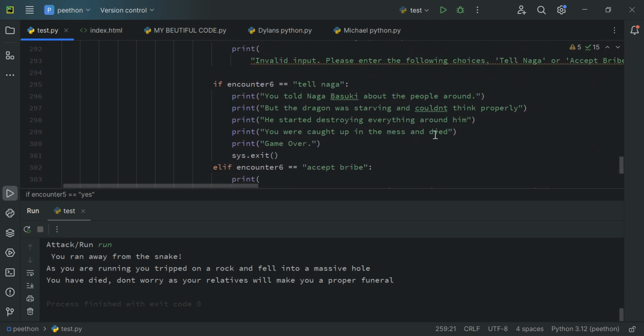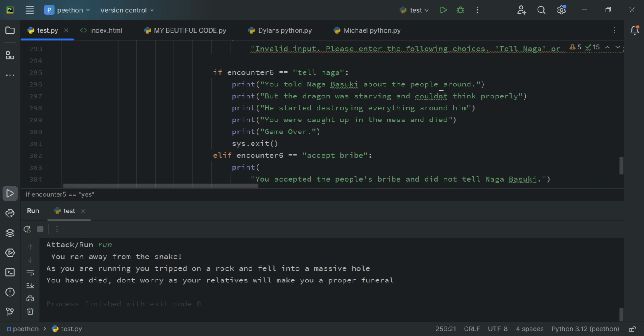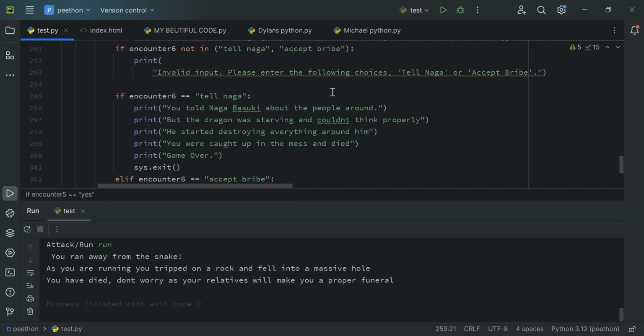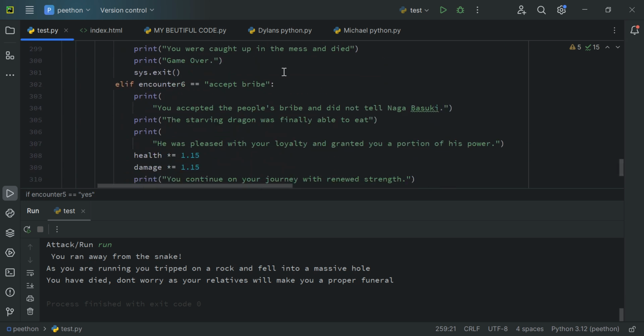And you were caught up in the mess and died. That is if you do accept the bribe. See, there's two choices here: tell Naga or accept the bribe. Now, if I do tell Naga, then I will die, which is quite sad.